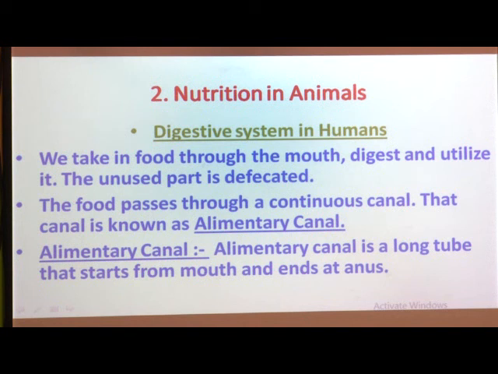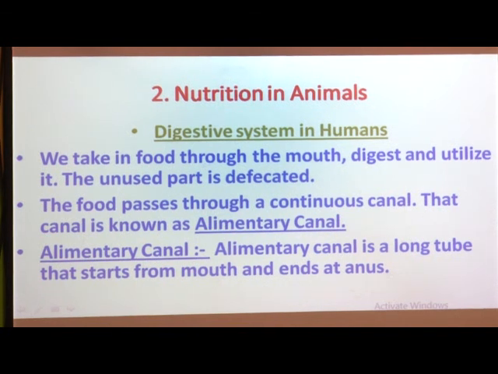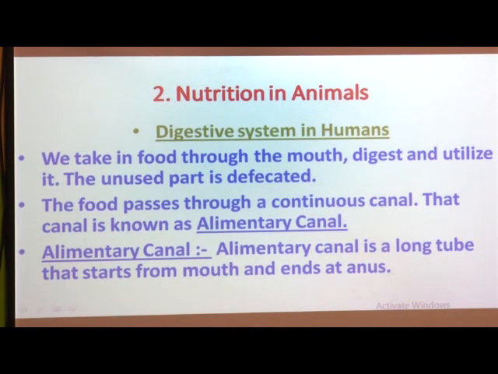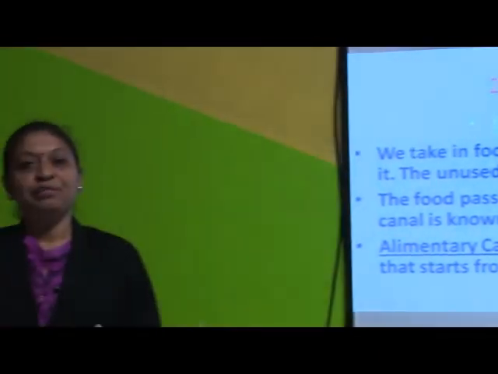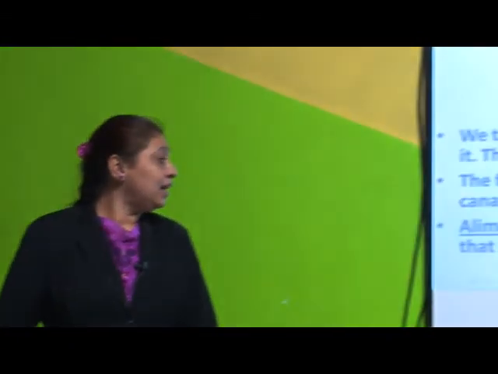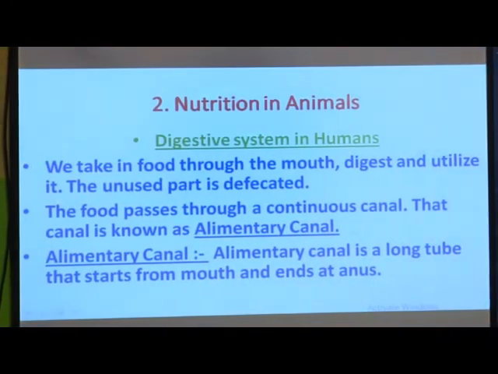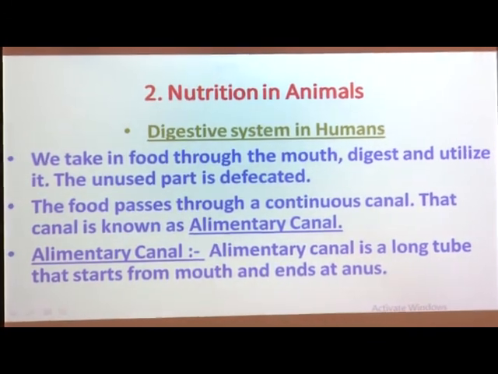The digestion process starts as soon as we take in food, from the mouth, and the food travels from the mouth through different parts of the alimentary canal, that is, the digestive system. Through this canal there are different organs which help to digest food. The alimentary canal is a long tube that starts from the mouth and ends at the anus.